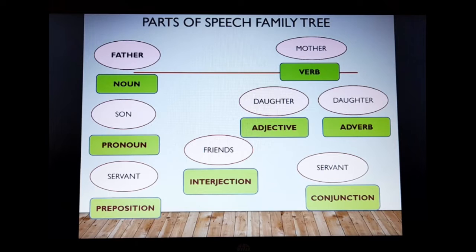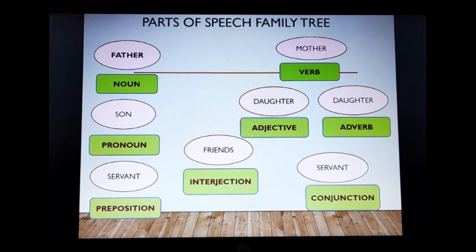Now we come to verb. Verb is all action words. All the action performed in the family, mostly it's the mother who's working all the time and doing the work. So, the most important members, as I said, in the family are father and mother. Now, very interestingly, we can say that father and mother frame a complete sentence. Ram eats fruit. So, just noun and verb can make a complete sentence.